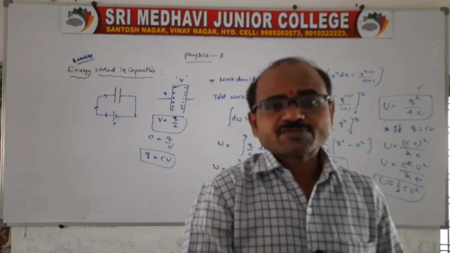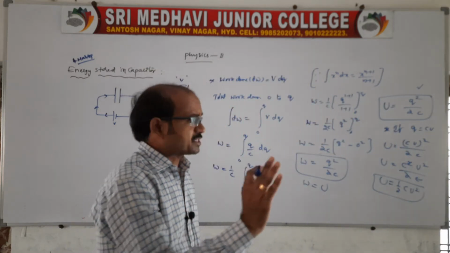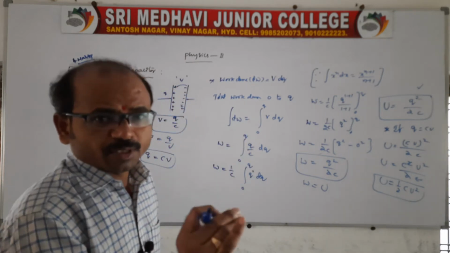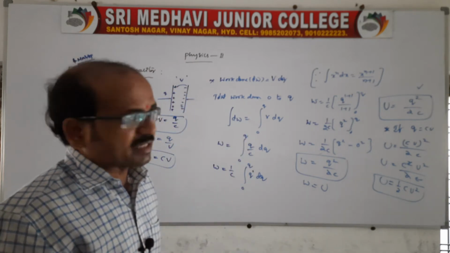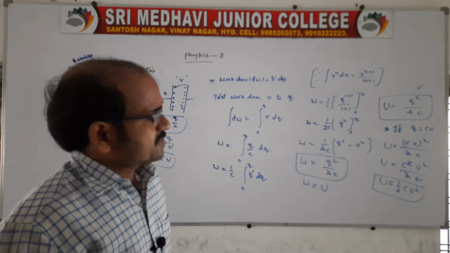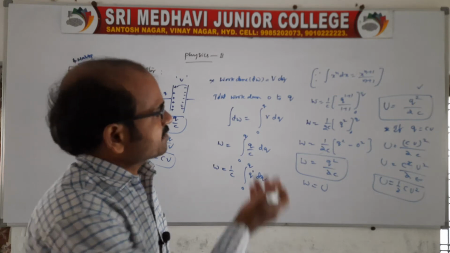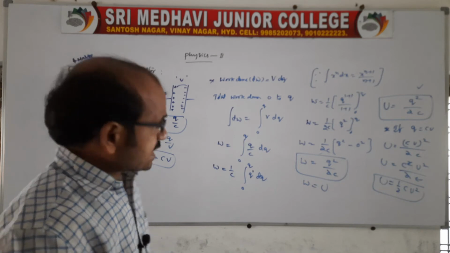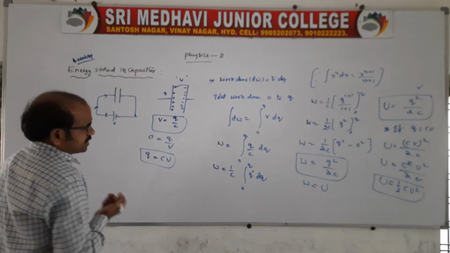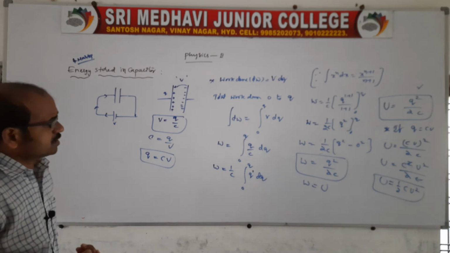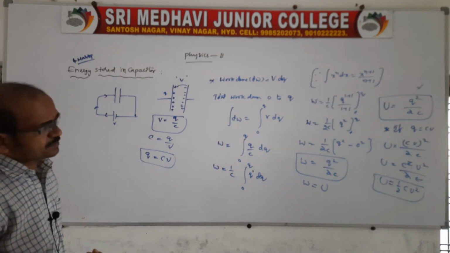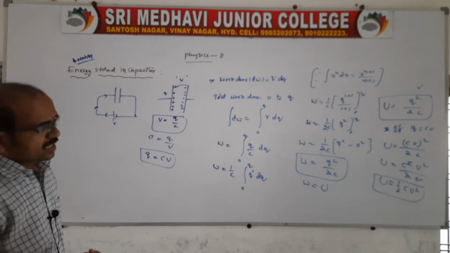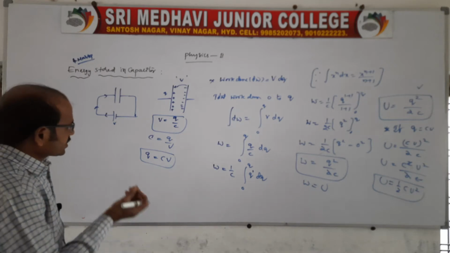Sir, when should we use this formula? See, it depends on the situation, the problem. If the given problem is in terms of C and V, then use 1/2 CV². Suppose it is in the form of Q and C, then use that one. Like that we can choose the formulas, right? Clear?